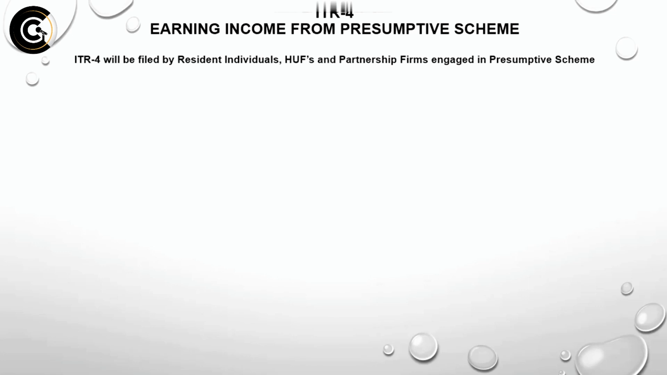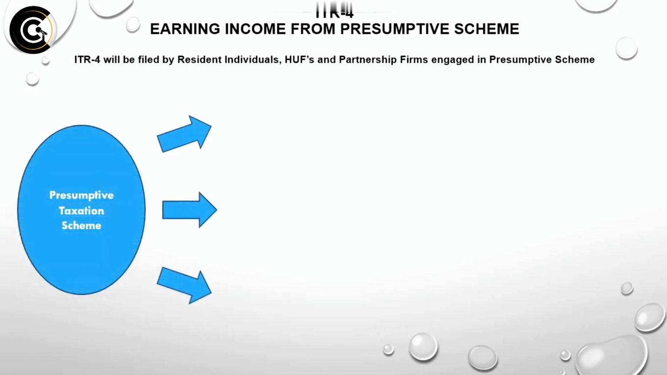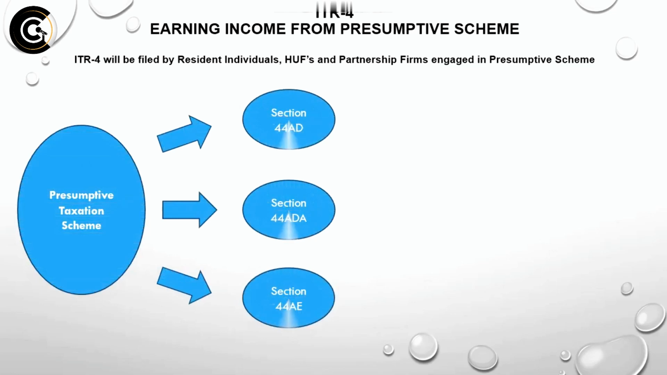Now coming to ITR 4. This is specially for all those who are engaged in the presumptive scheme. Now a question may arise: what is the presumptive scheme? Chartered accountants would most probably know what the presumptive scheme is, but in case anybody does not know about it, let's understand what it is. Basically, ITR 4 will be filed by resident individuals, Hindu undivided families and partnership firms who are engaged in the presumptive scheme, which basically consists of three main sections: Section 44AD, Section 44ADA and Section 44AE.